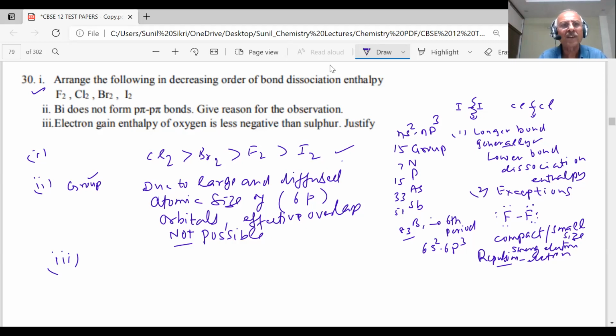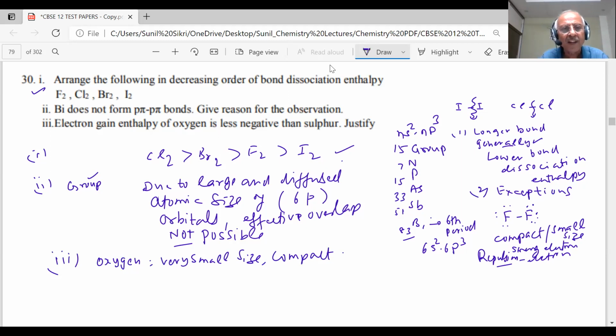It has been asked so many times. A similar type of question is already there in Part 1. Same type of question. Because oxygen has a very small size, compact, and high electronegativity, therefore what will happen? What is electron gain enthalpy? When an electron is added, negative energy is released.